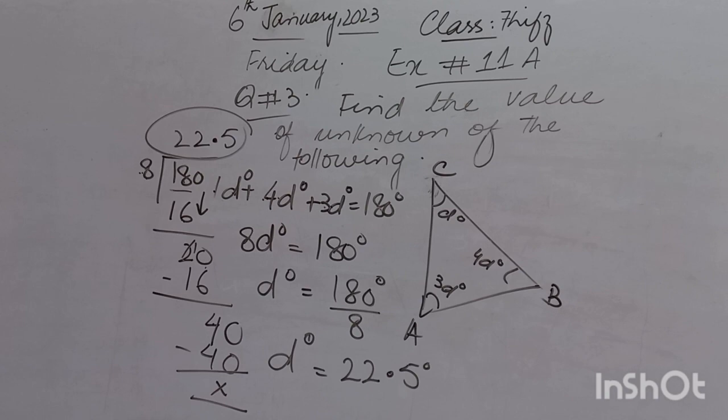This is not suitable, it is not looking good here, so we only want the unknown angle on one side. So the extra thing we have on the left hand side, we will shift to the other side. We will simply use an inverse relationship here. After using the inverse relationship, we have 8 in the denominator. We will divide it, and after division we got 22.5 degree, which is D degree. So D degree came to 22.5.